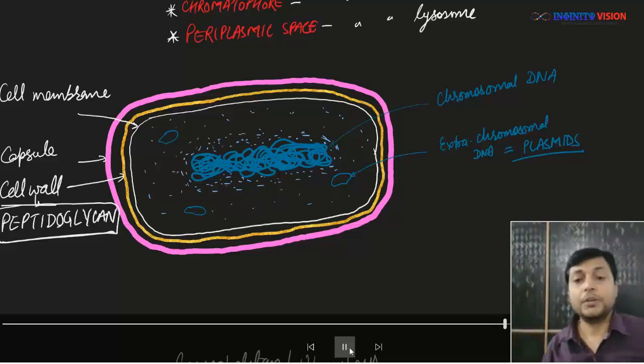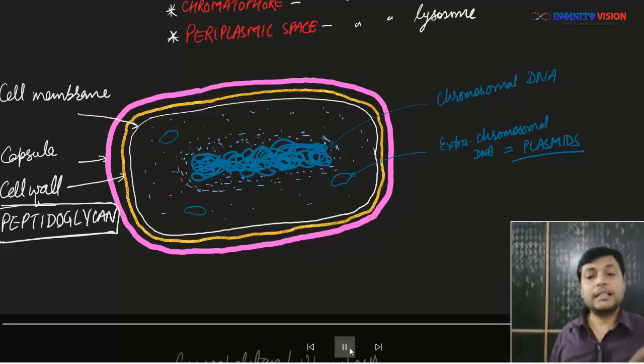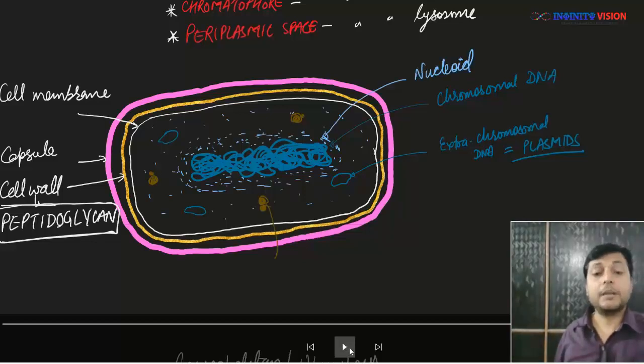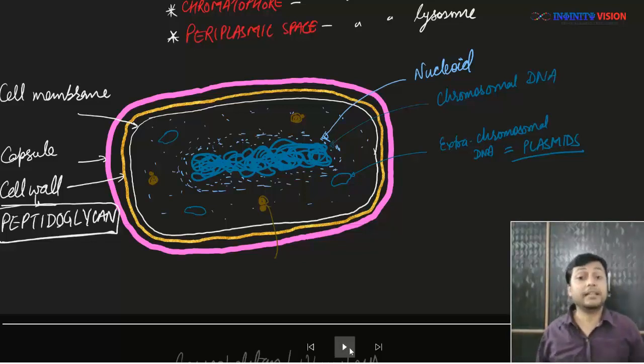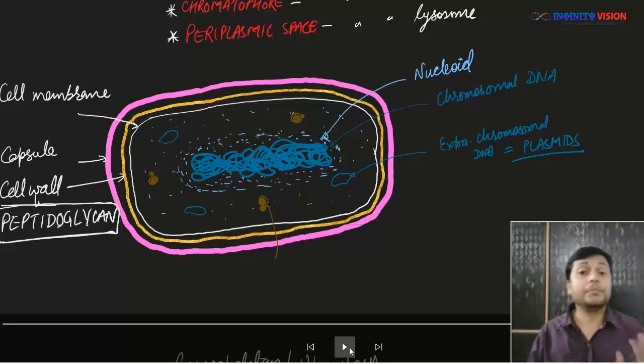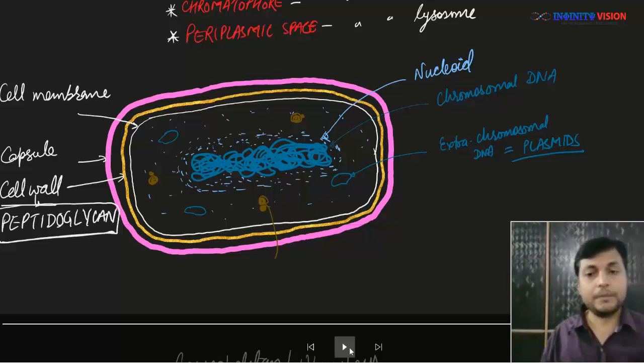Okay, now apart from this, inside the cytoplasm we also find some cell organelles, okay. So cell organelles like I'm drawing here is my ribosomes, because ribosomes are membrane-less cell organelles, and as I have said, prokaryotic cells have membrane-less cell organelles, they just do not have membrane-bound cell organelles, okay.